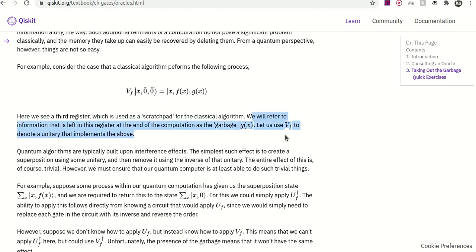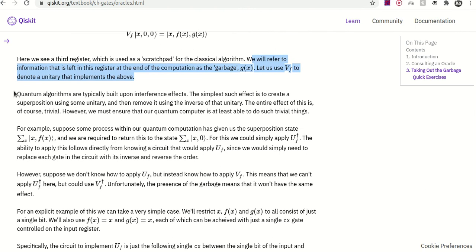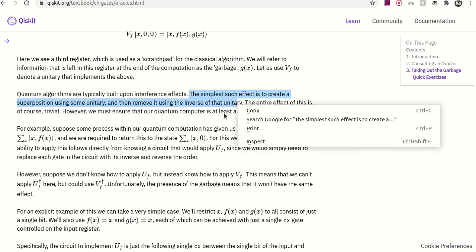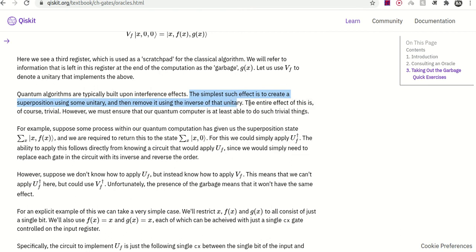Let us use VF to denote the unitary that implements the above. Quantum algorithms are typically built upon interference effects. The simplest such effect is to create a superposition of some unitary, then remove it using the inverse of that unitary. The entire effect of this is trivial. However, we must ensure that our quantum computer is at least able to do such trivial things.